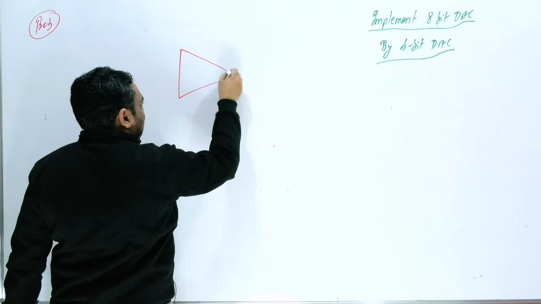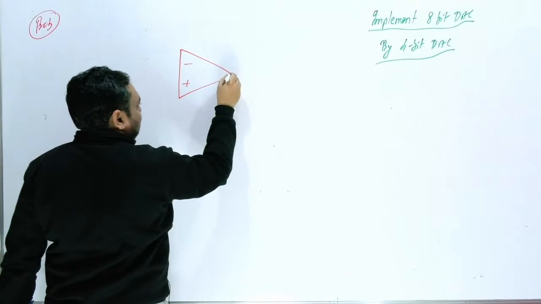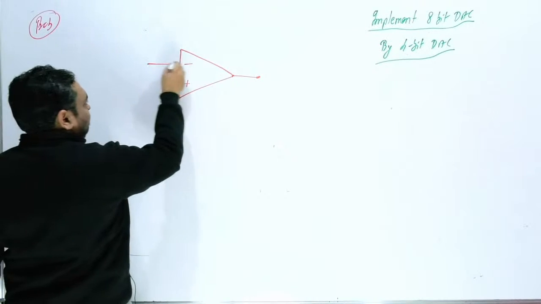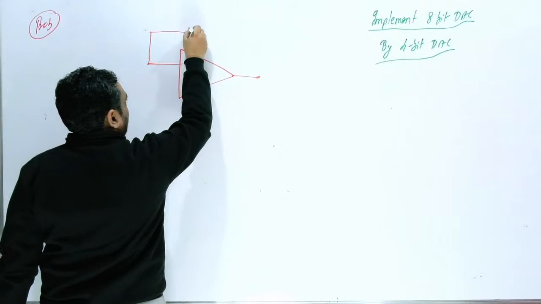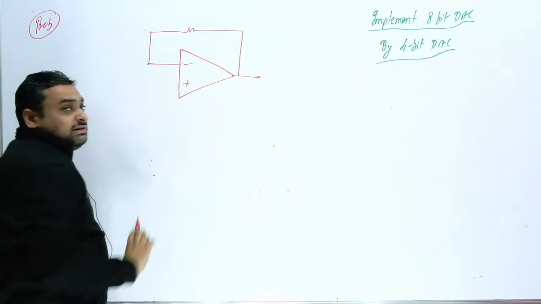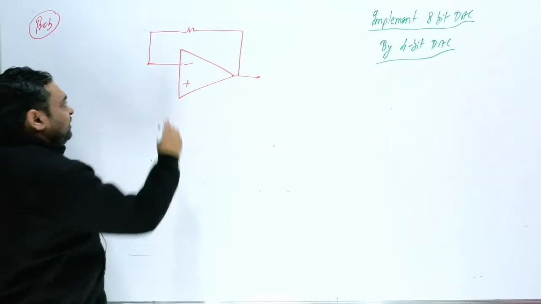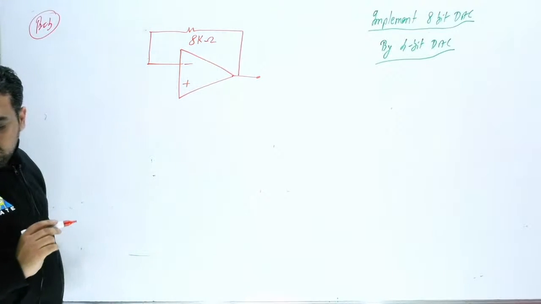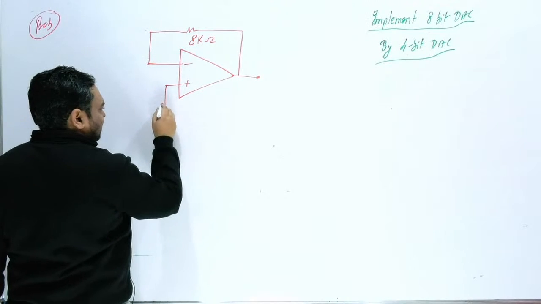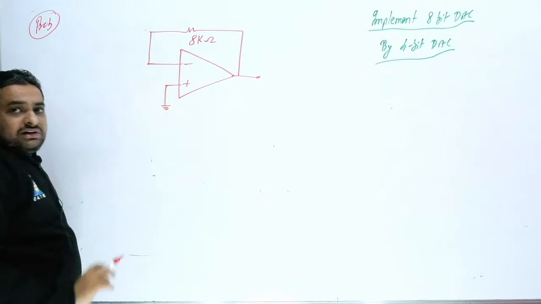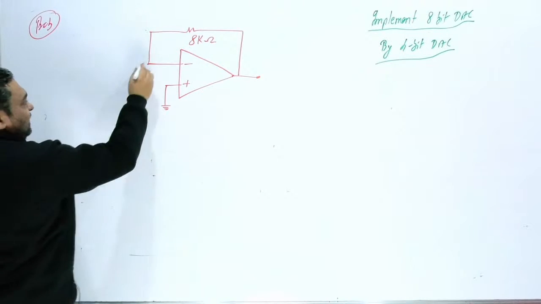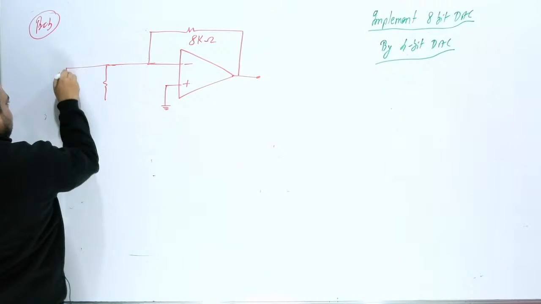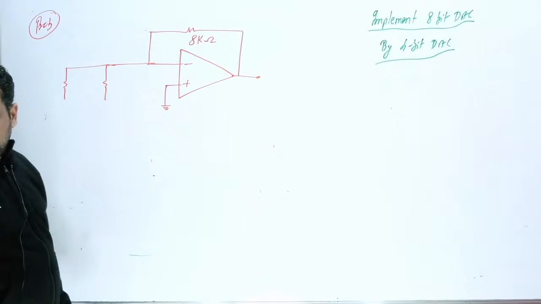One operational amplifier is given. This is plus, this is minus, and this is the output voltage. In the inverting terminal, the feedback resistance given is 8 kilo ohm. The positive terminal, or non-inverting terminal, is connected to ground. Now here, 2 resistors are connected in this way.